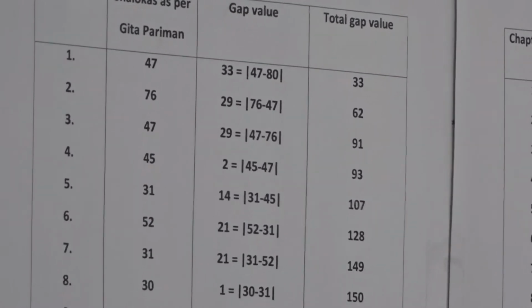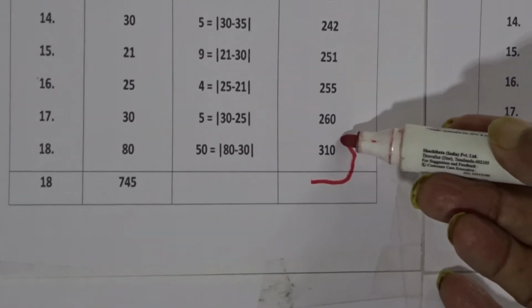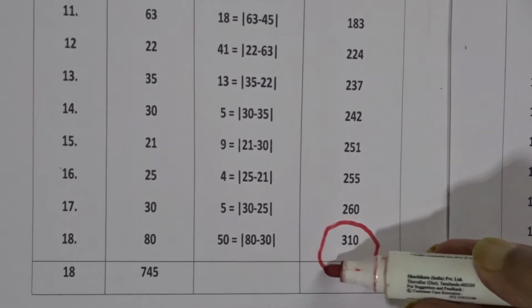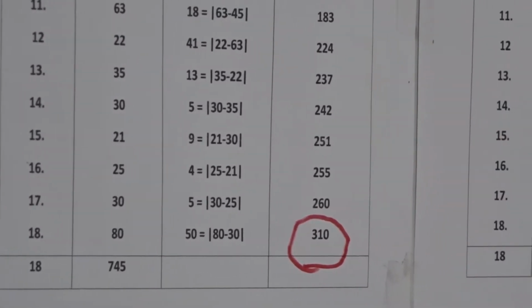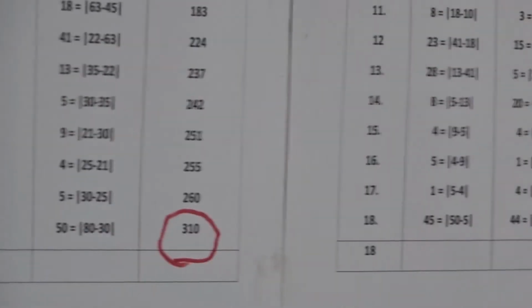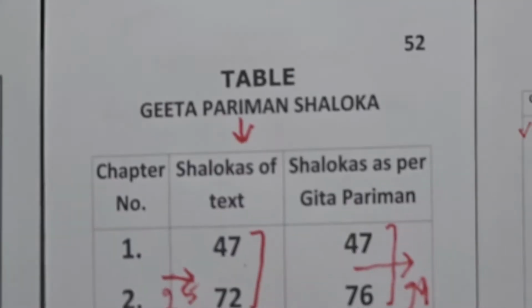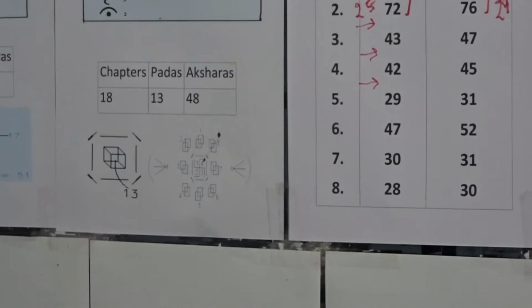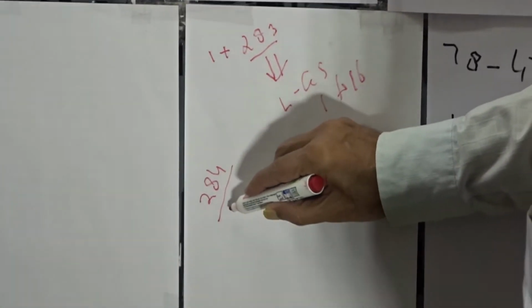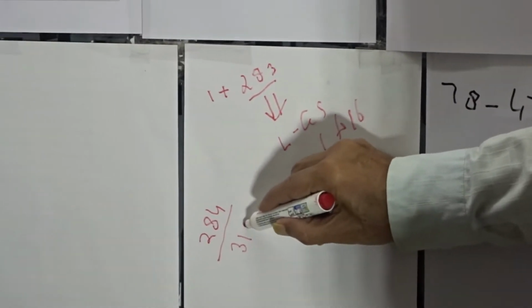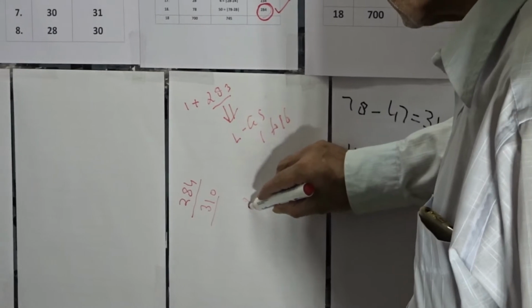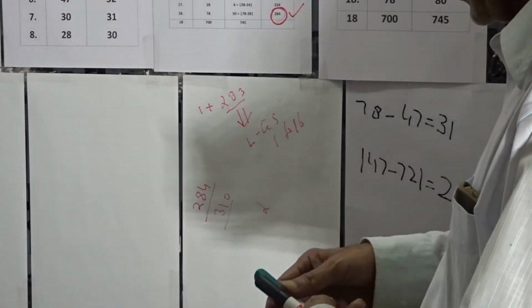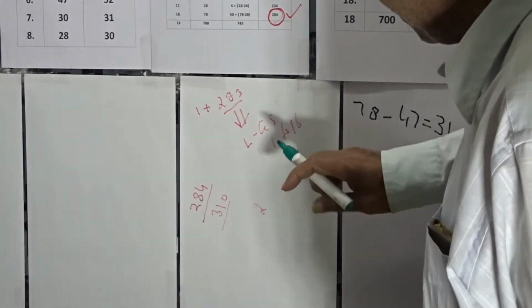And see here, the gap values as per the Gita Parinam Shloka come to 310. The Gita text is leading us to the value 284, the Gita Parinam Shloka is leading us to the value 310, and the Ganita Sutras' value is 283.